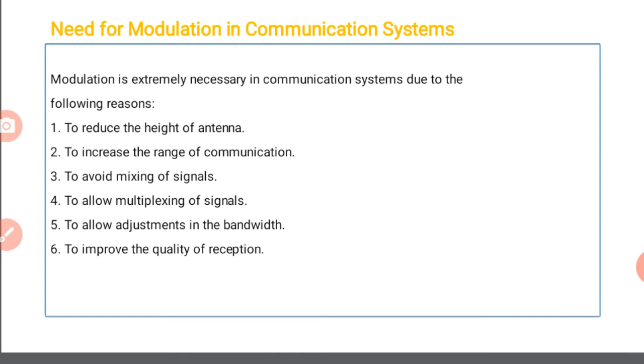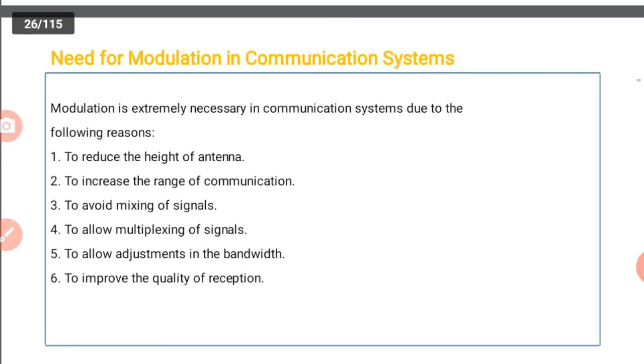The first is to reduce the height of the antenna. Second, to increase the range of communication, to avoid mixing of signals, to allow multiplexing of signals, to allow adjustments in the bandwidth, and to improve the quality of reception. There are 6 main needs for modulation.